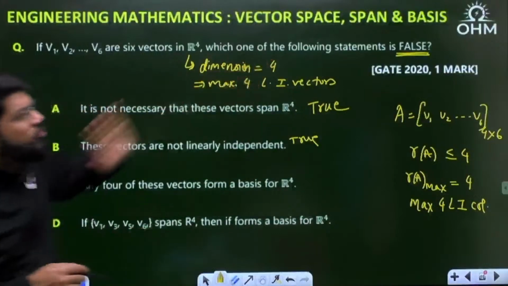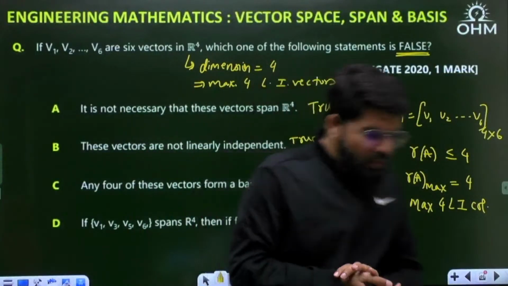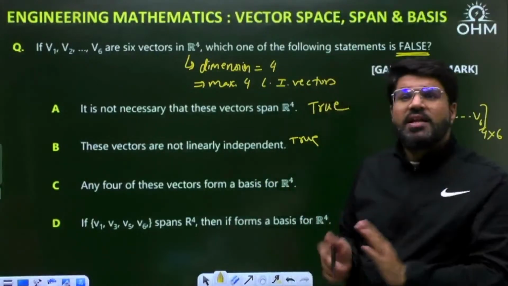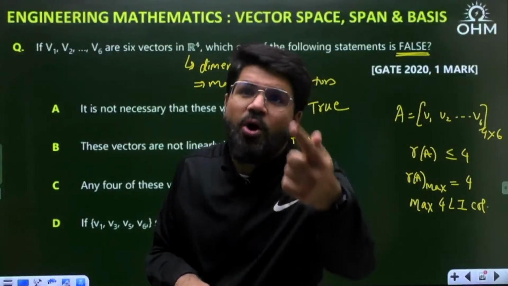So this is true. We have to find the false option. Any 4 of these vectors form a basis. How can 4 vectors form a basis? There are 2 conditions to form a basis: the 4 vectors must be linearly independent, and they should span all of R4.